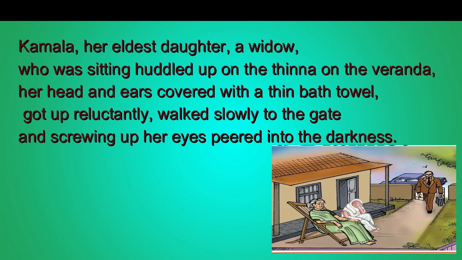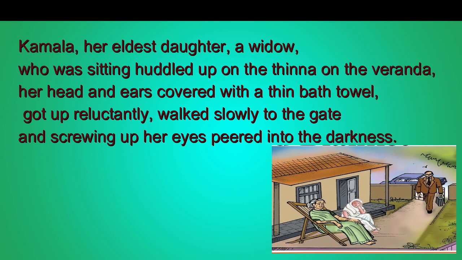Who is Kamala here? Kamala is the eldest daughter of the old woman. And where was she sitting? She was sitting on the veranda, and her head and ears were covered with a thin bath towel. Amma is an old woman, the mother of Kamala.